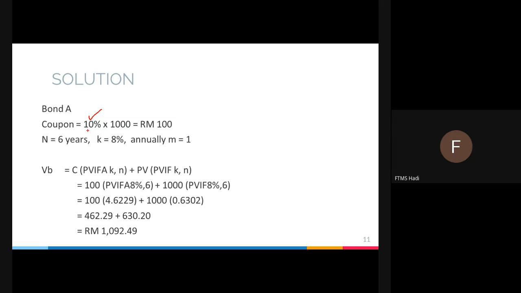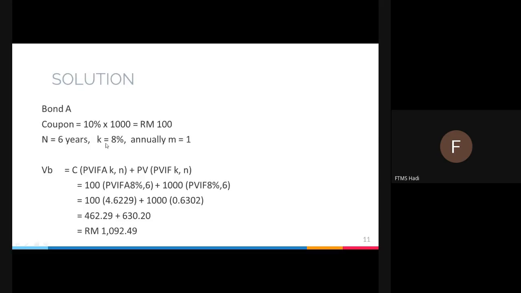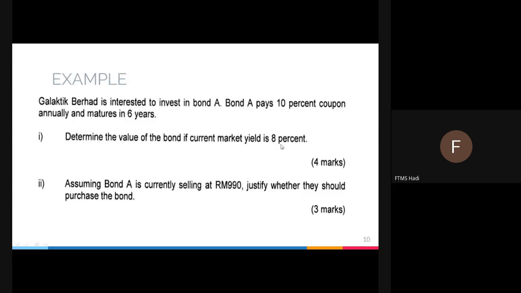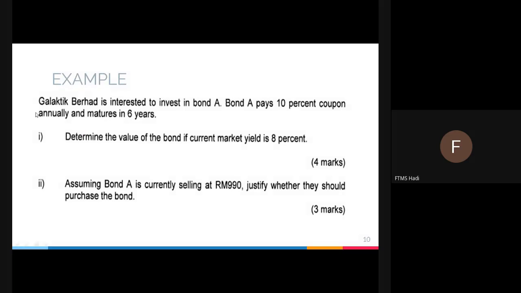So 10% multiplied by 1000 is equal to 100. N is 6 years because it matures in 6 years. K is 8 because the market yield is 8%. M is equal to 1 because it is annually.